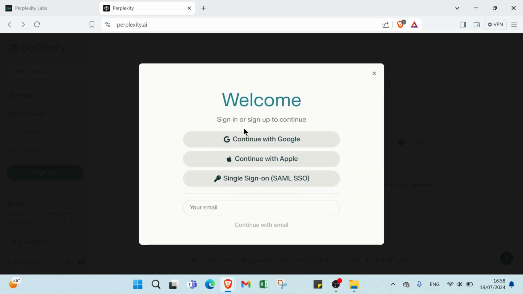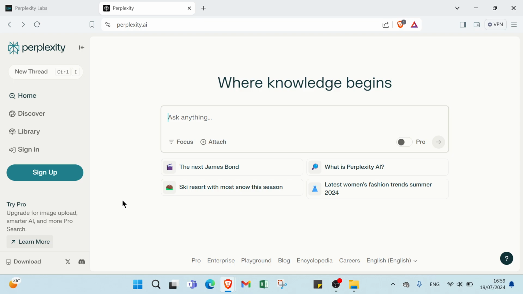You can continue with Google, continue with Apple, as you can see. Also some SSO or email. You will get an email and you confirm it, then you are signed up. Here we have where knowledge begins. Ask anything, focus, attach. The next James Bond. Here we have latest women's fashion trend summer 2024.